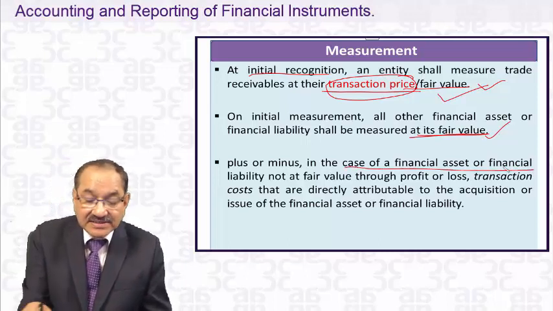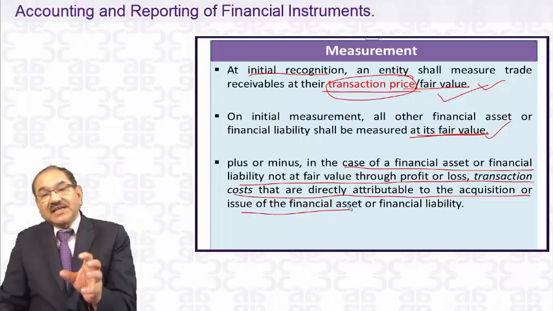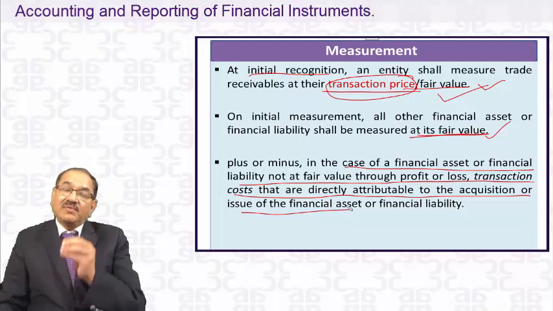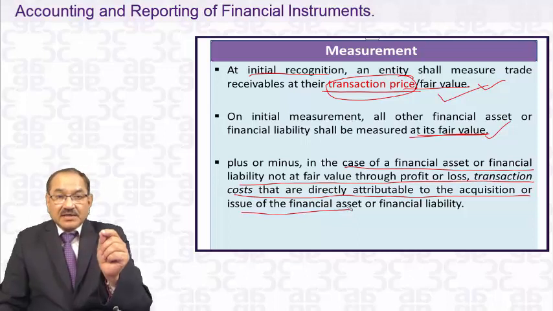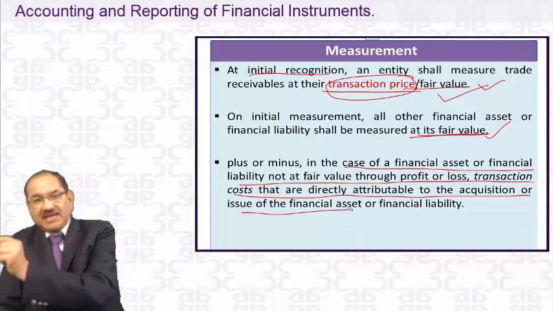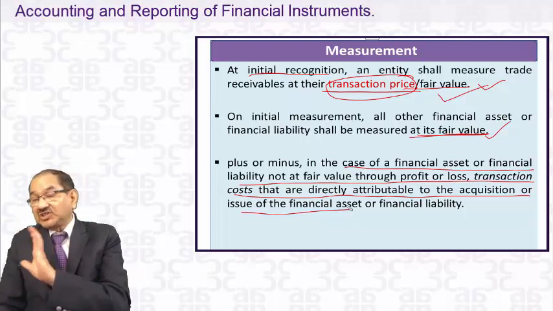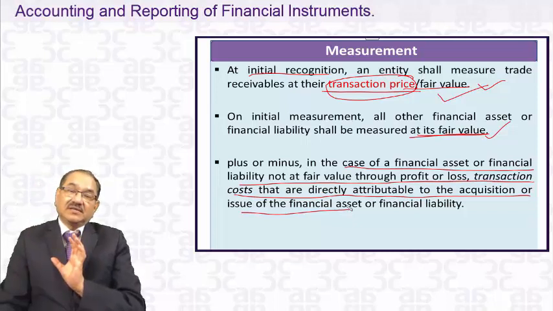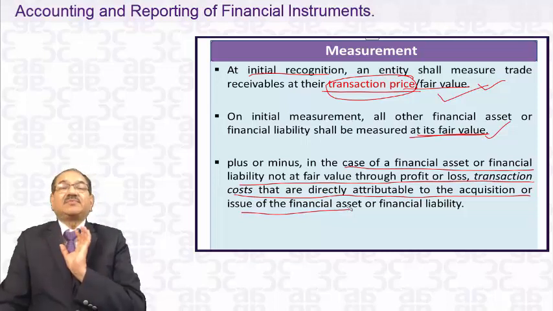Plus or minus, in the case of financial assets or financial liabilities not at fair value through profit or loss, transaction costs that are directly attributable to acquisition. Every financial asset or financial liability is initially recorded at fair value, but subsequently they are carried in the balance sheet either at fair value or at amortized cost. If they are carried at fair value subsequently, then the transaction cost is not added or subtracted from it.